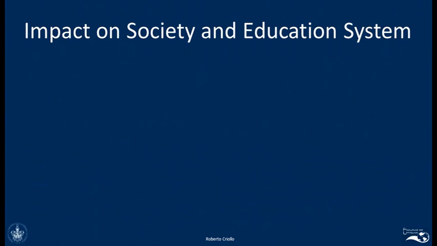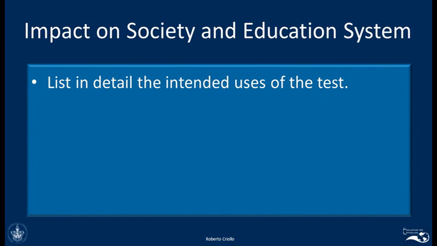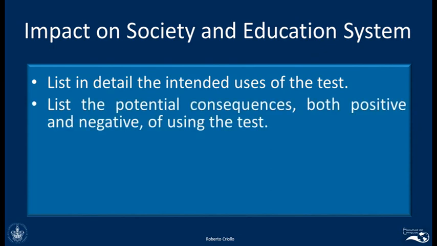And finally, when we talk about the impact on society and the education system, basically we need to know that when we're going to give a test, the first thing that we need to do is to list in detail why we want to use the test. We need to list in detail all of the intended uses. Secondly, of course, we need to list the potential consequences, both positive or negative, of using the test.